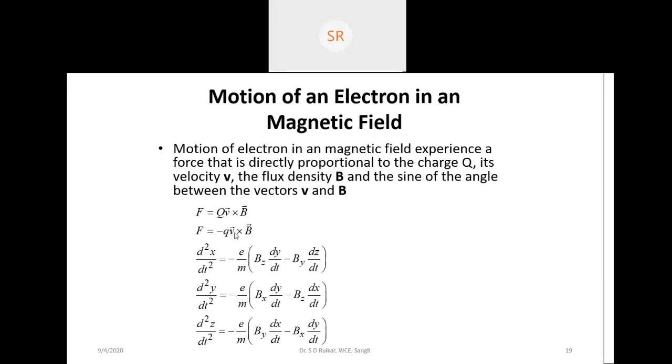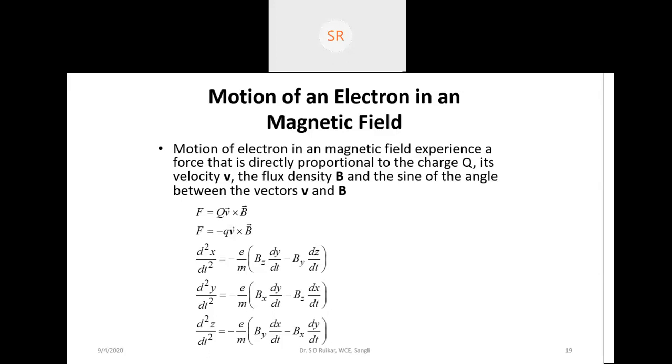We have different coordinates, x and z, x cross z. So ultimately the force direction is the y direction. So force is equal to the charge, then vx, then Bz into ay. So the force direction is ay.